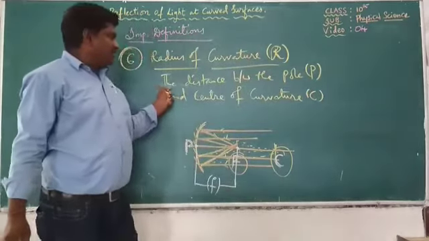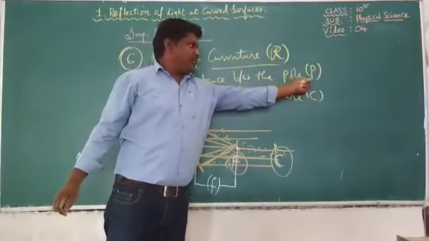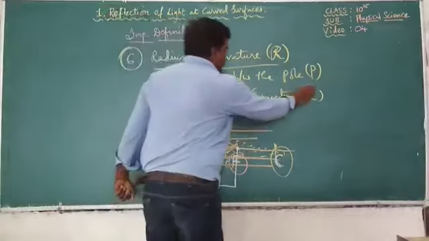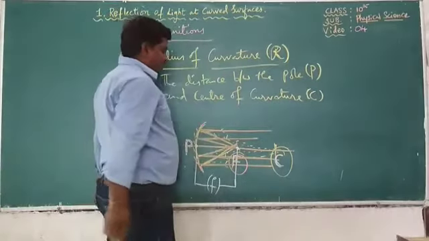Once again, the distance between the pole of the mirror P and the center of curvature C is known as radius of curvature.